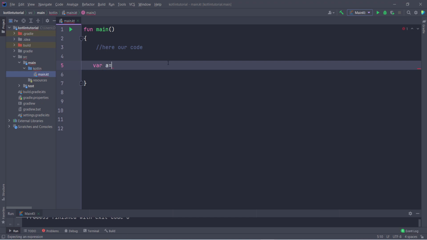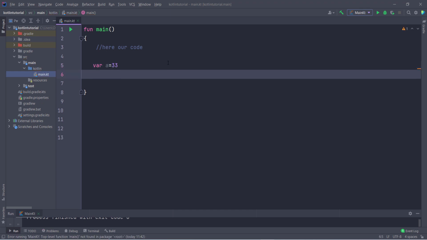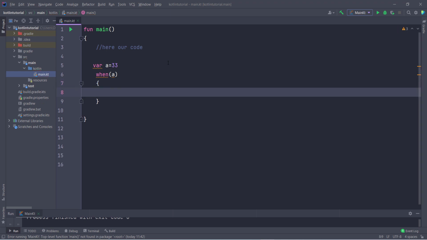So I declare a variable, and by default inside this I assign 33, and then when is like a switch, as I already told you. So you have to type the when keyword, and in this you have to type your variable which you want to switch. So this is fine, and here you have to use this 1, then dash, and then this arrow. Then after this you can do whatever you want.